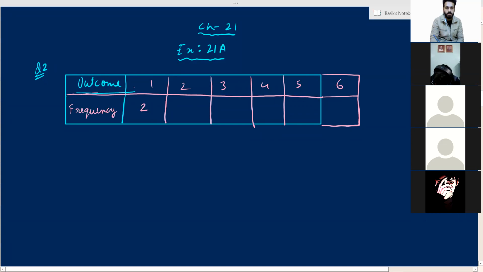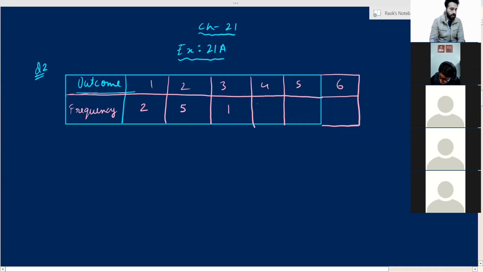1 came 2 times. The number 2 came how many times? What is the frequency? It came 5 times, correct? Then the number 3 came how many times? Only 1 time. 4, how many times?